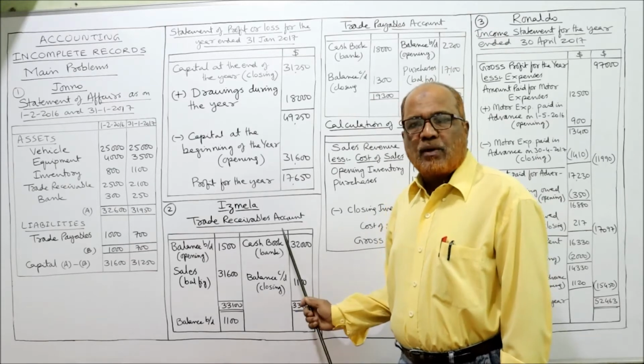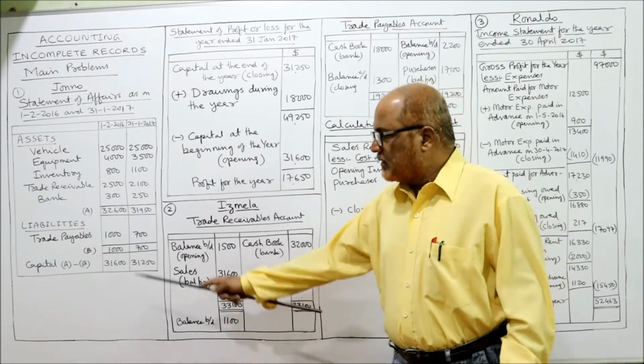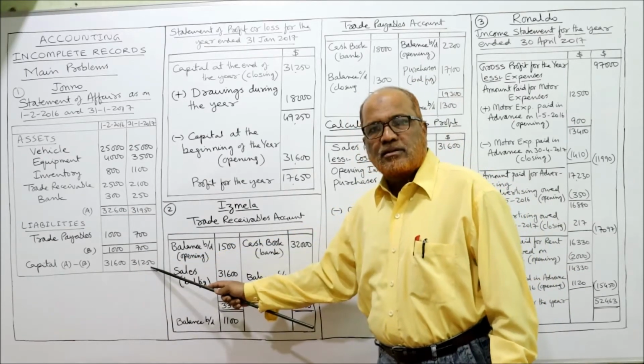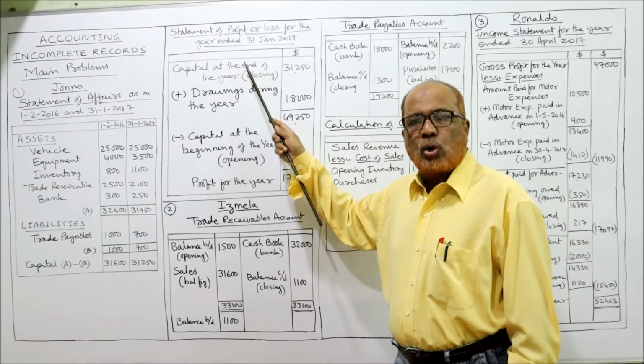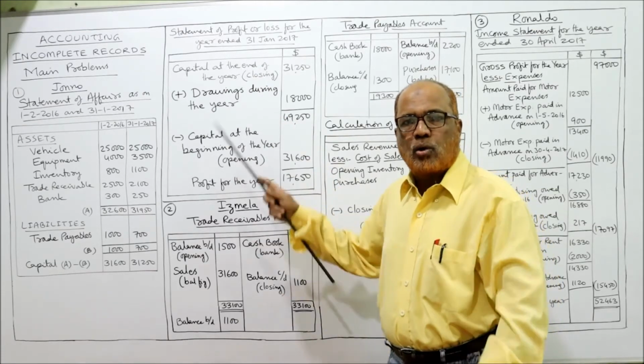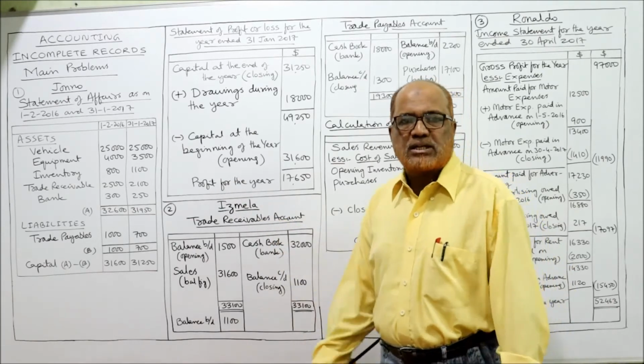So to ascertain the profit, we need capital in the beginning and capital at the end. This is capital beginning, this is capital end. Now you have to remember: first we take the closing capital, to that we add the drawings and deduct the opening capital. We will get the profit. That's it. Finished.